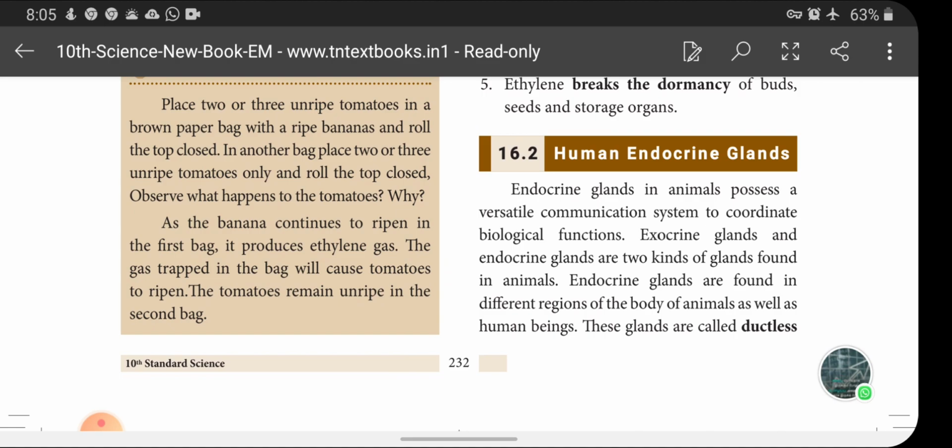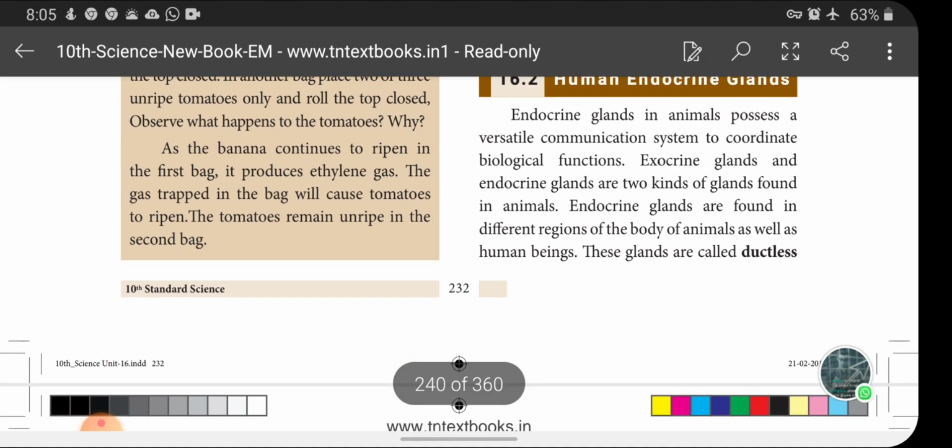Thyroid and parathyroid are the glands located in the neck region. Thymus is located in the thorax, and pancreas in the abdomen. Adrenal is on the top of the kidney. Testis in male and ovary in female are the various endocrine glands present in our body, children. This is an outline of this system. Each gland secretes different hormones, and each one has different functions in our body. So hormones are very essential to do the functions of our body. Okay. Let's enter into the text, children.